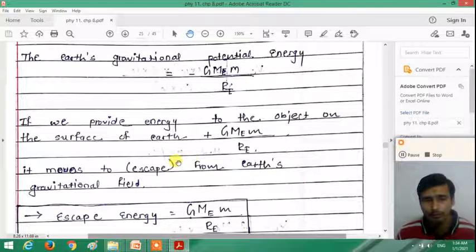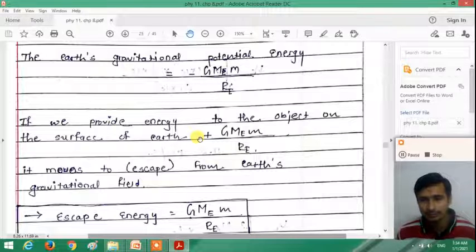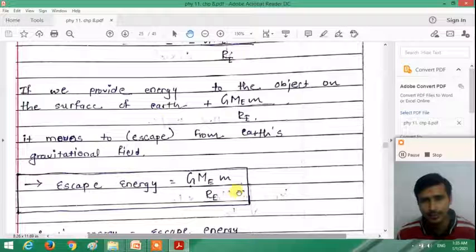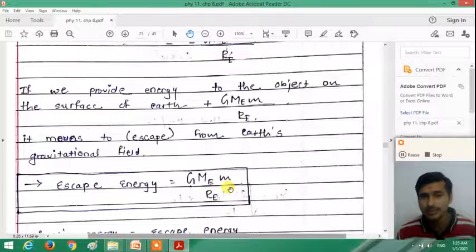So the energy required to escape the object from the surface of the earth is plus G Me m divided by Re, and that is the escape energy. That is the escape energy of the object on the surface of the earth.